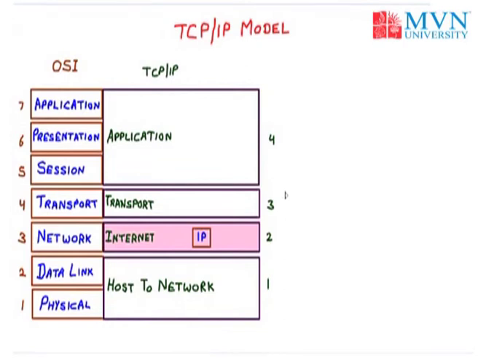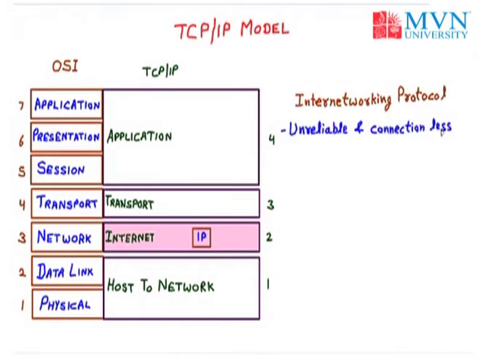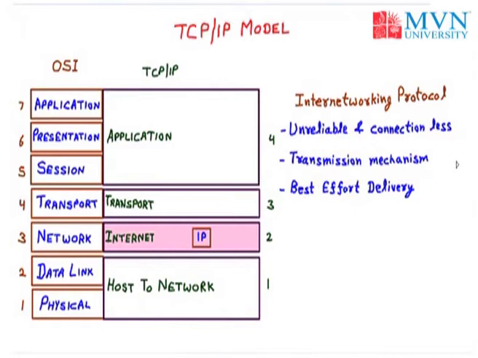The main protocol of the internet layer is IP, that is the internet protocol, also called the internetworking protocol. It is an unreliable and connectionless protocol. It is a transmission mechanism which is used by the TCP/IP protocol. It provides best effort delivery. That means the data comes as it is sent by the IP, there is no error checking and correcting by the IP, and the data is directly sent to the next layer. It is a host to host protocol. And the main feature of IP is that it transports data in packets called datagrams.